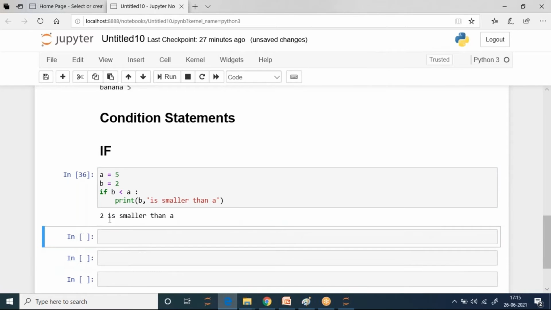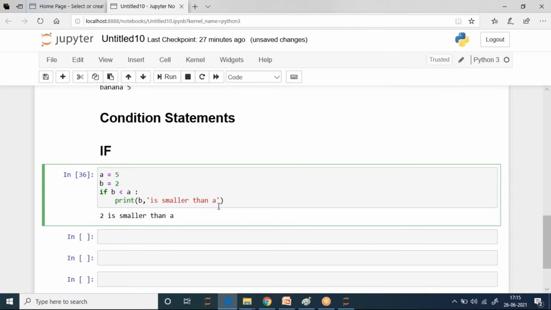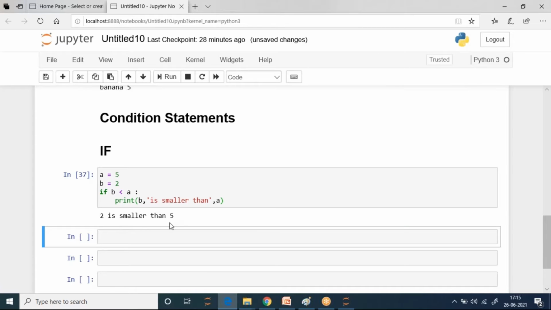Let's run. So 2 is smaller than a. Instead of a like this, I can take it out and write a, so I will get 5. So 2 is smaller than 5. This much we can follow.